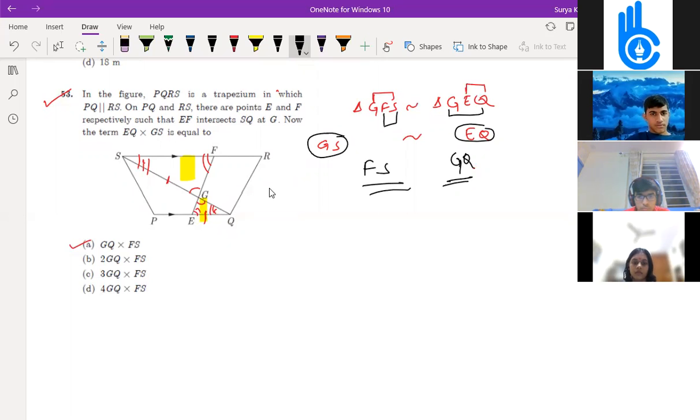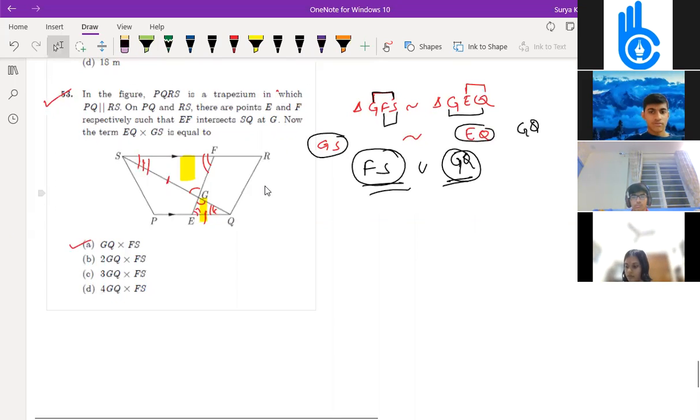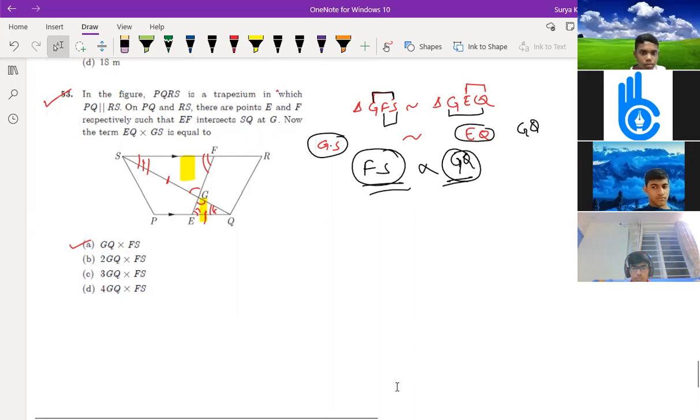First option is correct. Rasul, are you getting what I am writing over here? G to S is coming here, so here also G to Q should come. Correct? And again, here E to Q is coming, so you should write FS here. So FS into GQ is equal to nothing but GS into EQ. Drishi, is it clear? Yes, sir. Adarsh, are you getting it?